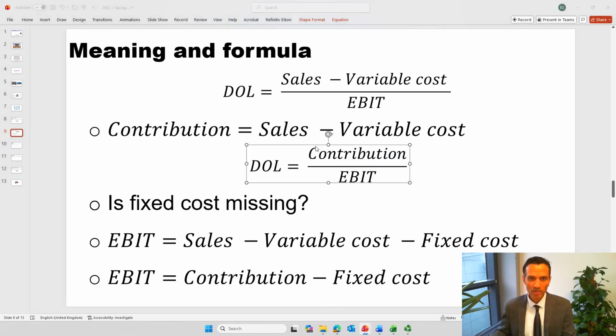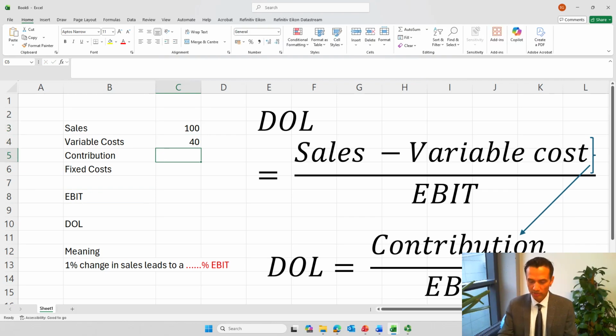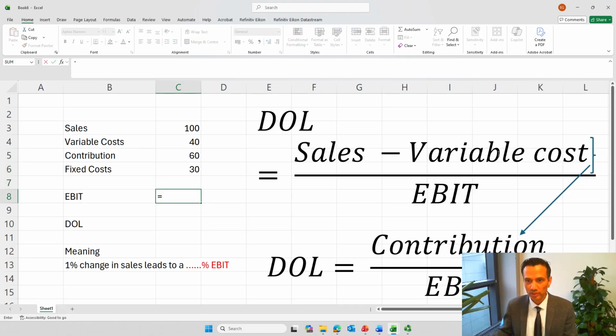Here is a simple example where sales, let's say, is 100 million and variable cost is 40. That then basically means contribution margin is going to be 60. Now let's assume that the fixed cost is 30, therefore earning before interest and tax, following this formula, is going to be the contribution minus the fixed cost, therefore 30.